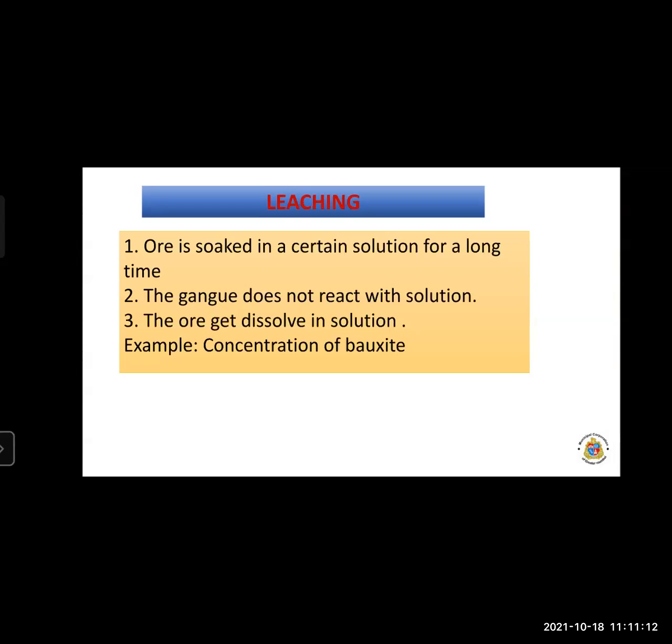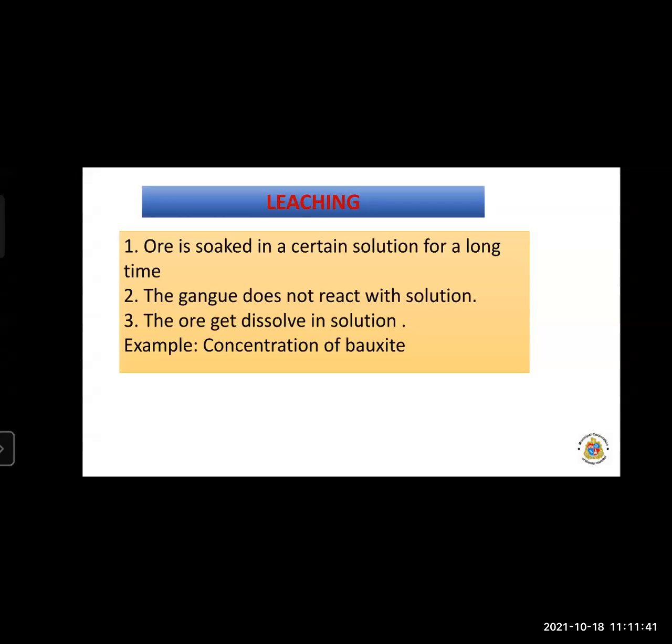It gets dissolved in the solution of sodium hydroxide, and we get the pure aluminum. So the leaching method is very important for 2 marks. The ore is dissolved in a solution, and the gangue is removed from it.